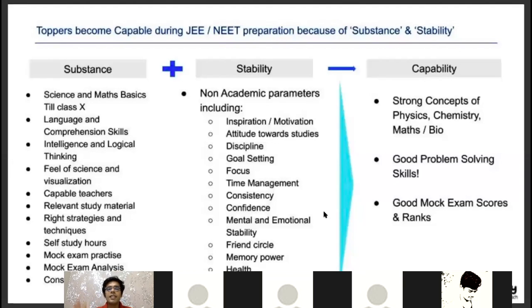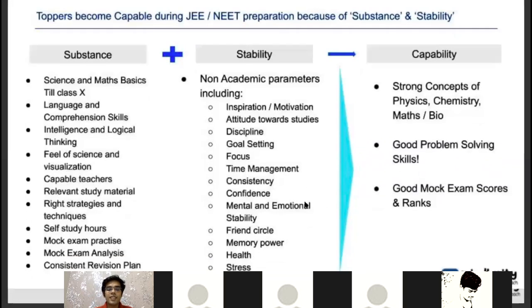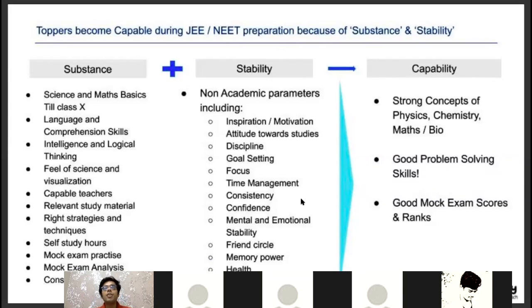And consistency is not just in schedule, it is also in the way you study, the way you attempt the questions, the way you understand theory, the way you attempt the exams, the way you prepare for the exams. A lot of students lack consistency on these parameters. Then comes confidence. After studying every chapter, you should be so confident that whatever question on this chapter comes, either a simple level or a mains level or an advanced level, I will be able to do it.